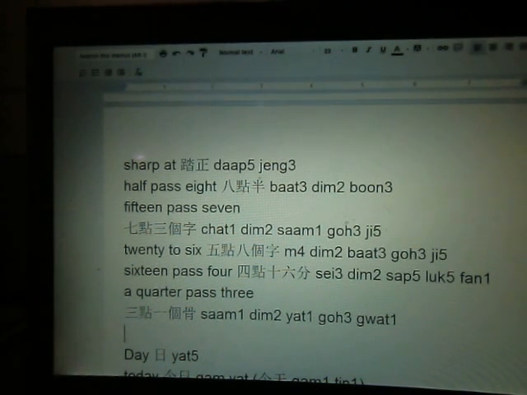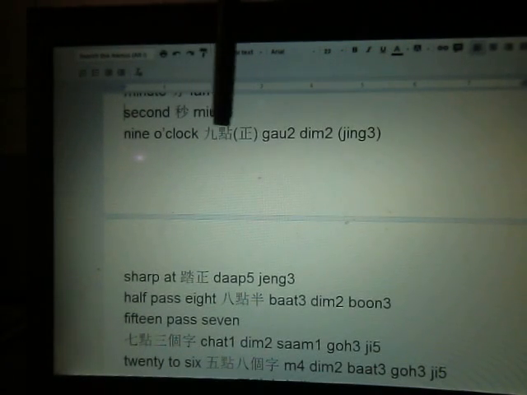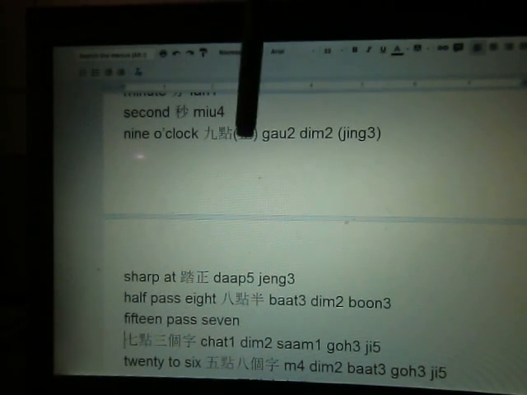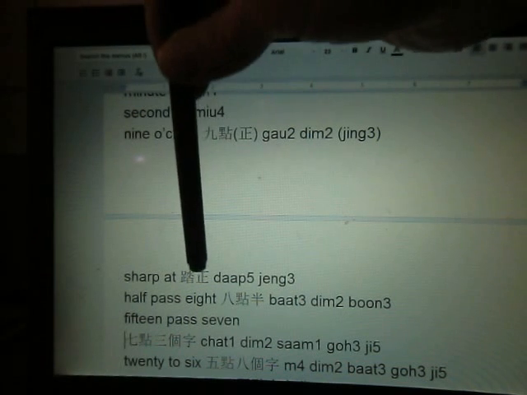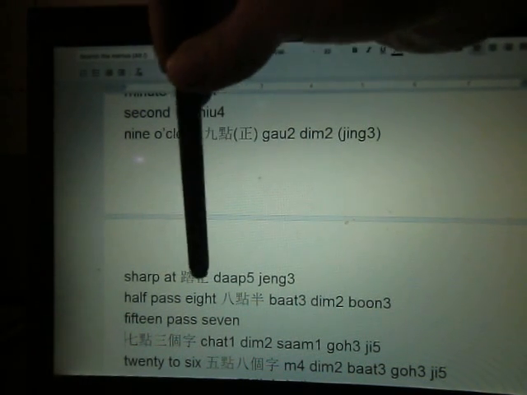Sometimes we call it 搭正9點, right at 9 o'clock. Or 9點正, or 搭正9點. The pronunciation is kind of different, so even though we have the same word, sometimes it's called 正, sometimes it's called 搭正.